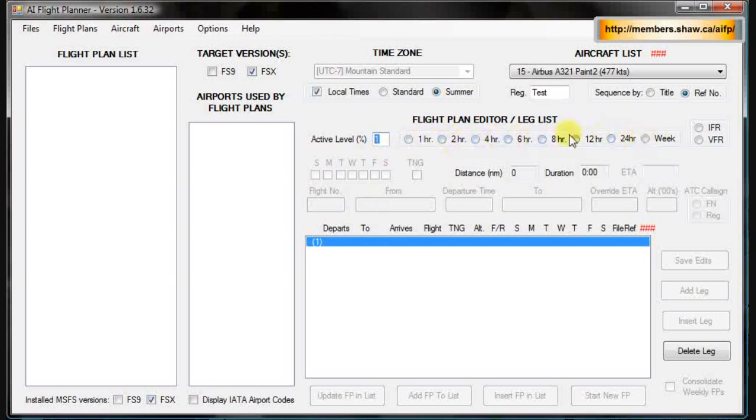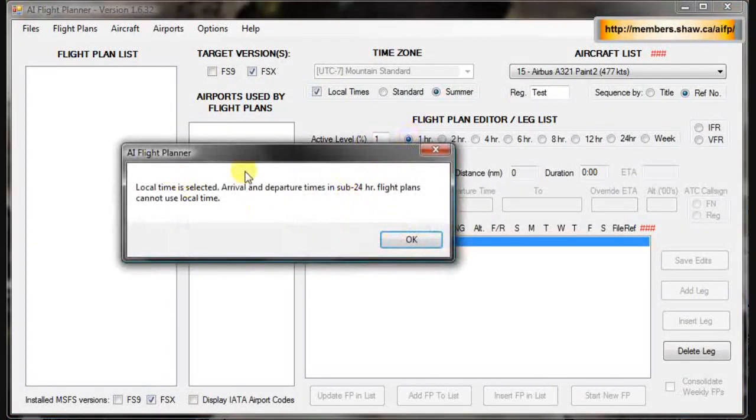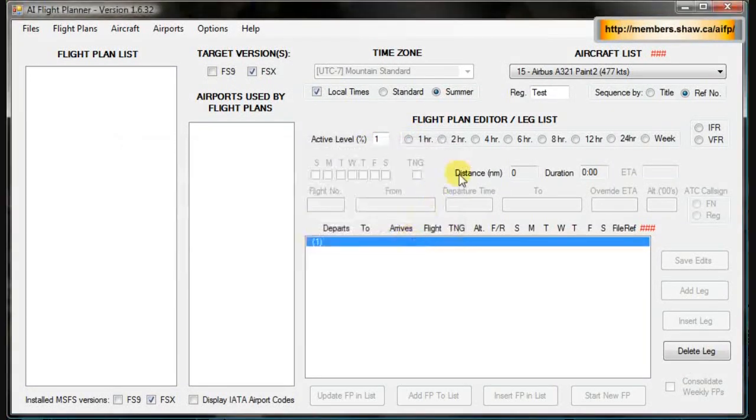Next is your time frame in which you want this flight path to repeat. If it's a shuttle run of a quick flight that comes back to the airport just for visual effect or something, you could have it 1 hour, 2 hour, 4 hours, whatever you want. If you do use these smaller increments, your time zone is going to have to not be local, it's going to have to be the actual time. If you try and click this with this selected, it'll just bring up an error message just like this saying that you can't do that. So we'll just click 24 hours.